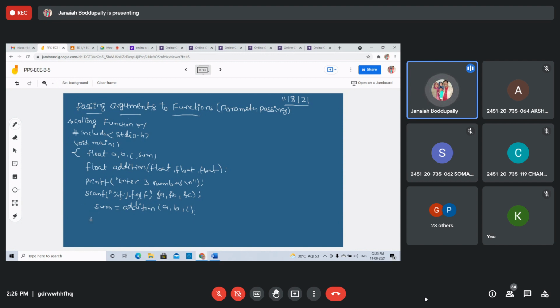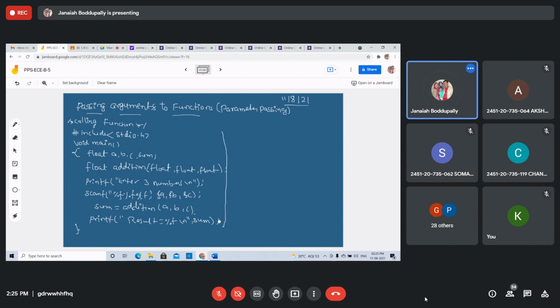Then print the result: printf Result equals %f, sum. The result is stored in the sum variable. This is the calling function completed.